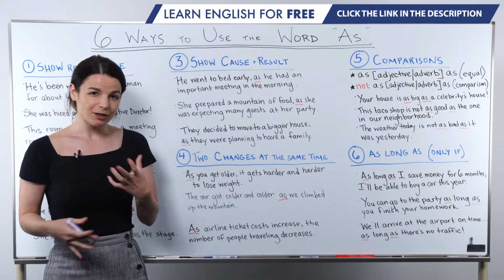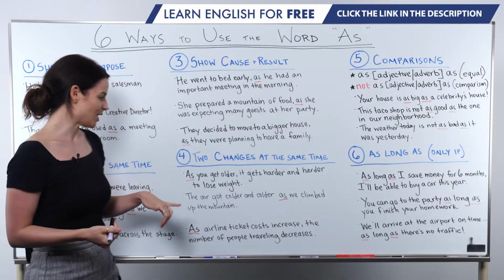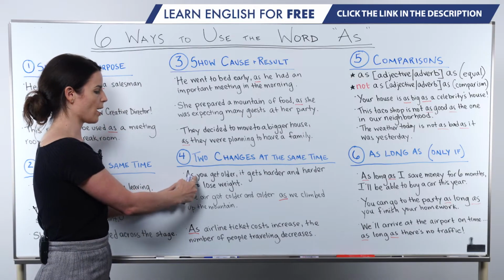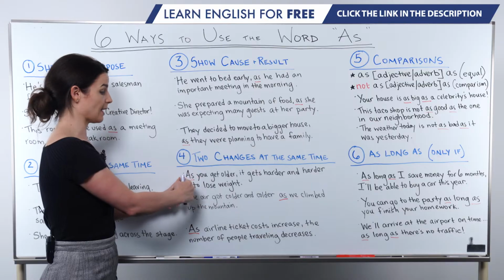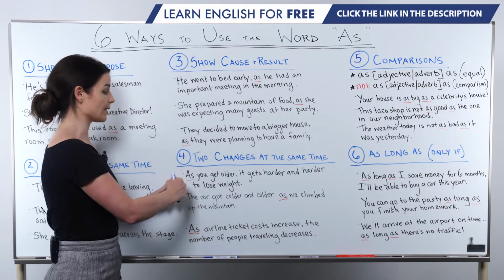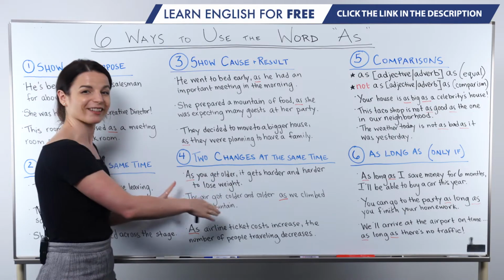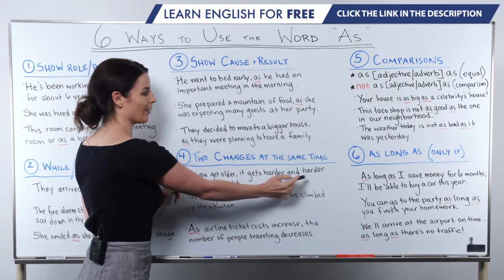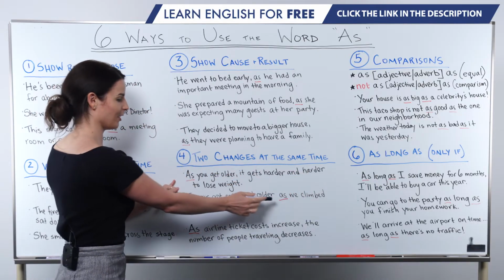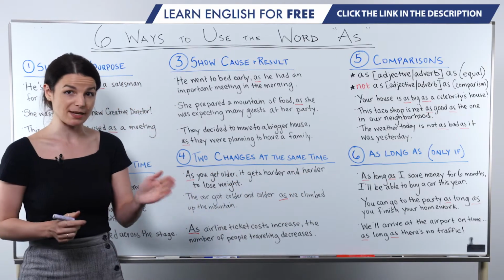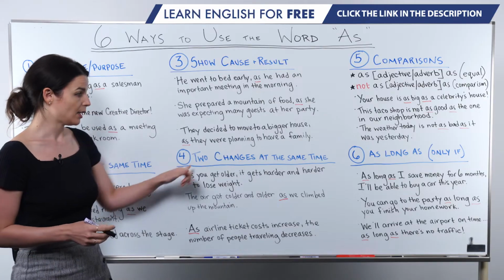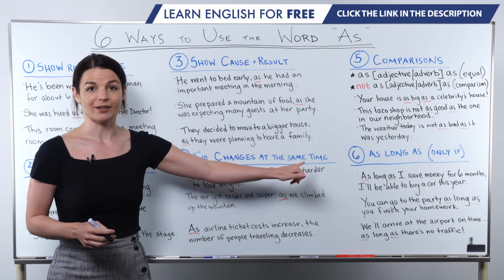So a good way to know that this is the one that's being used is that this "as" will come at the beginning of the sentence as an introductory clause, like "as something something, comma," that's a good hint, plus this comparative form, harder and harder or colder and colder. That's one big hint that this is the "changes at the same time" kind of "as."